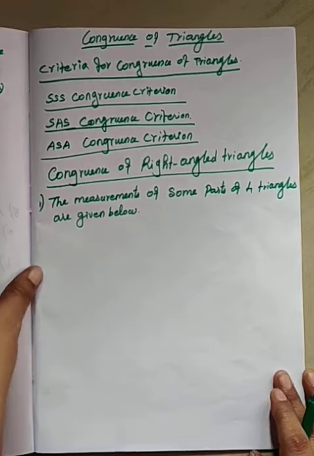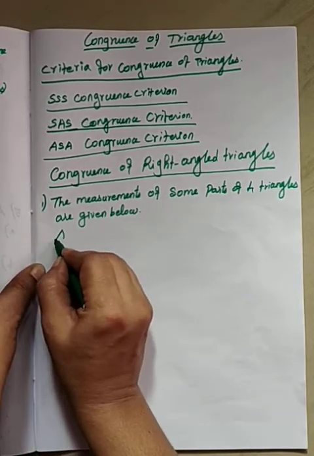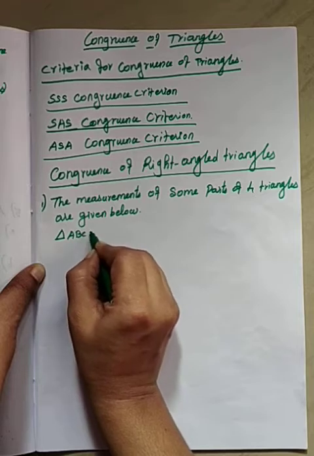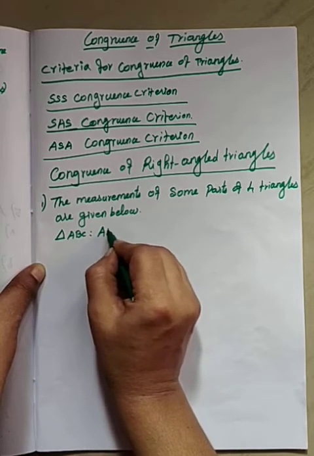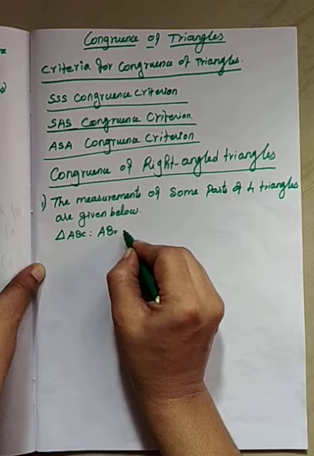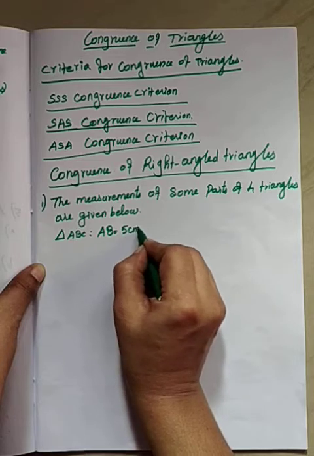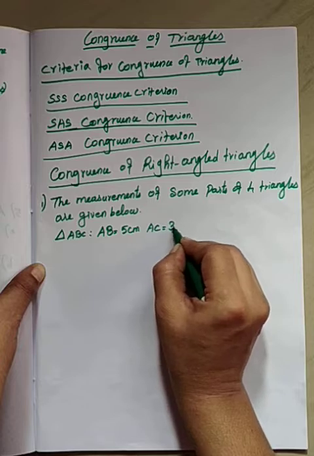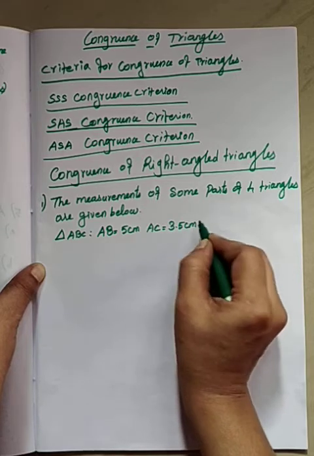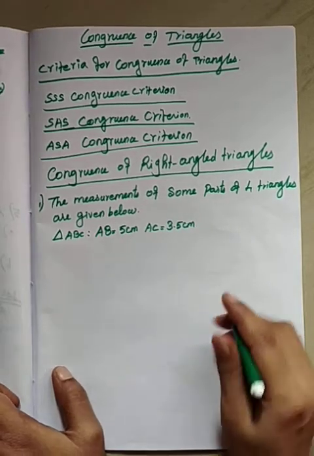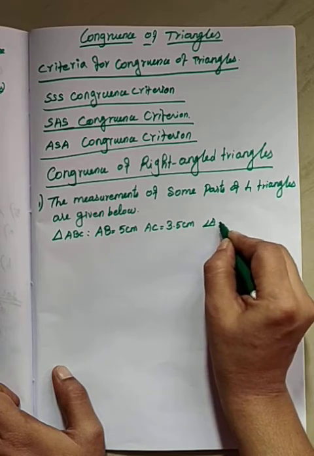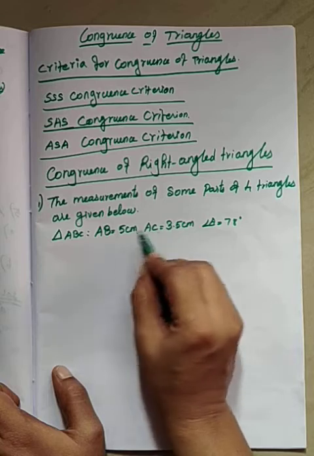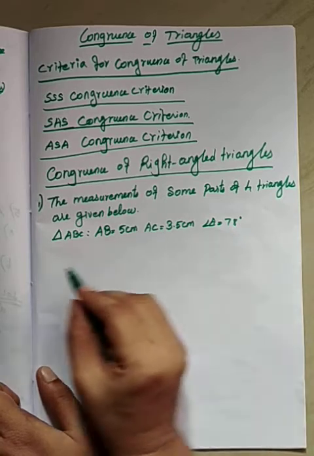Triangle ABC: AB equal to 5 centimeters, AC equal to 3.5 centimeters, and angle A equal to 78 degrees. Here, 2 sides and 1 angle.